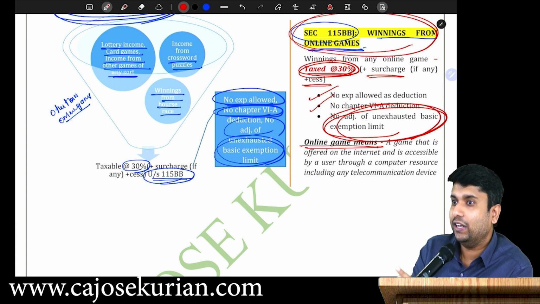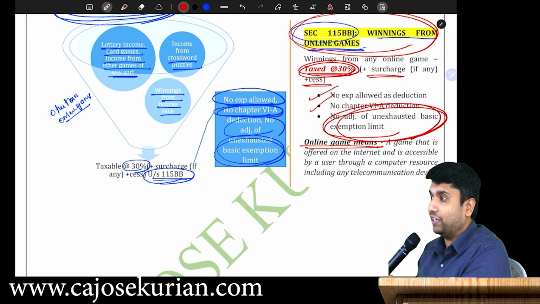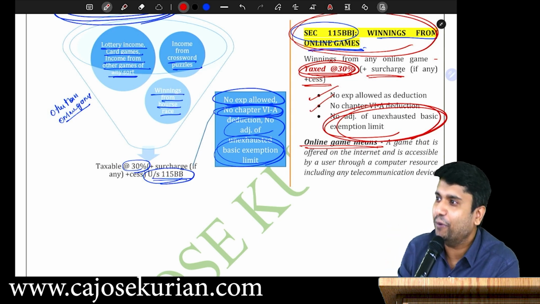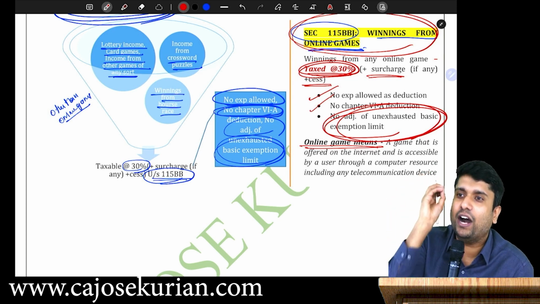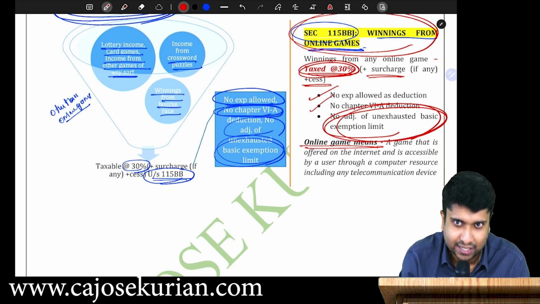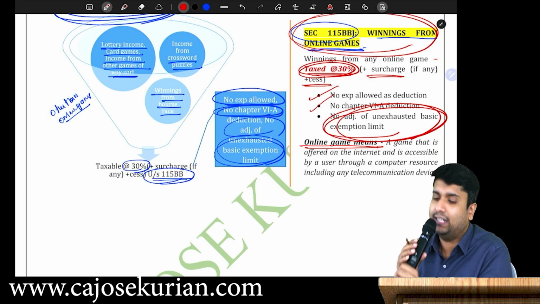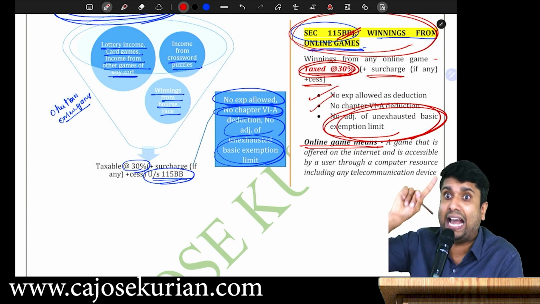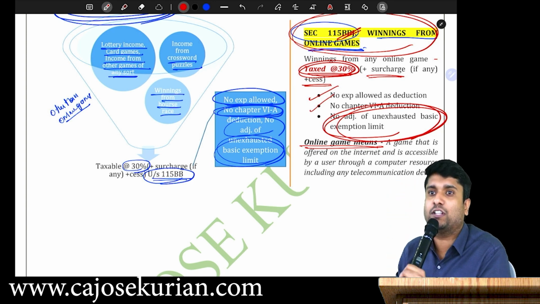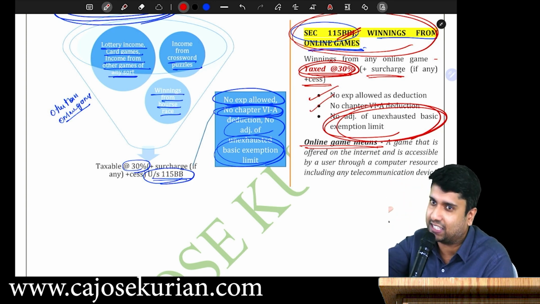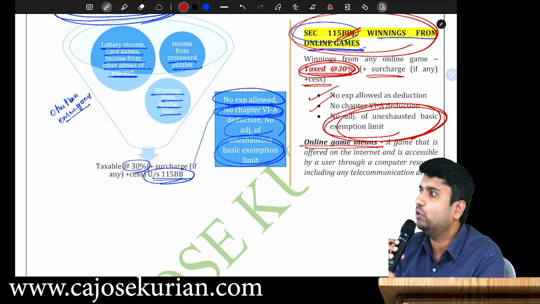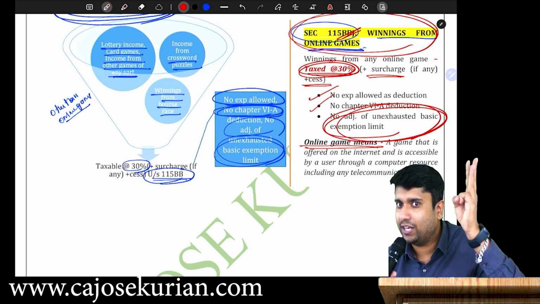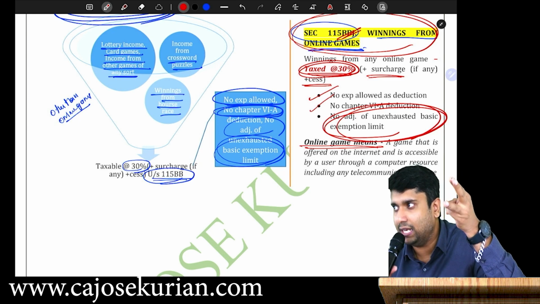I know that you will teach them the definition for online game, okay? They don't have to teach you the definition of online games. You better know it. So, what the department says, if you are getting some winnings from online games, that winnings will be subjected to what rate? 115BBJ at 30% rate of tax, and that winning is not subjected to any deduction, including basic exemption limit. You will not get it. Are you all here? No expenditure, no Chapter 6A, no adjustment for unexhausted basic exemption limit.